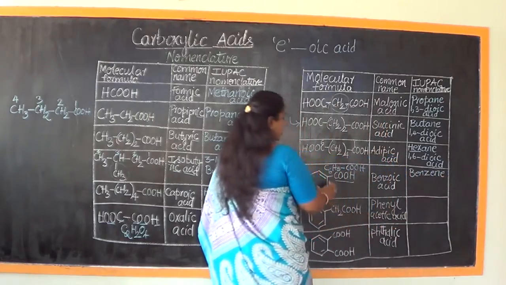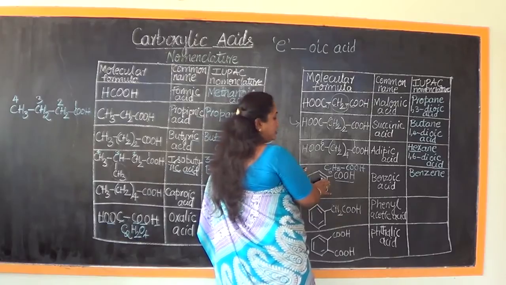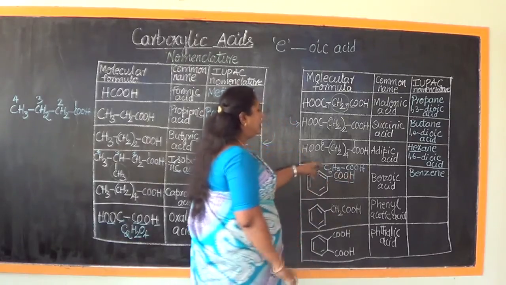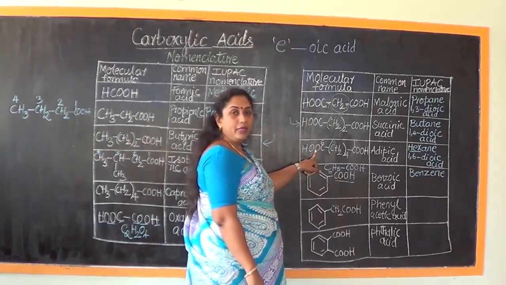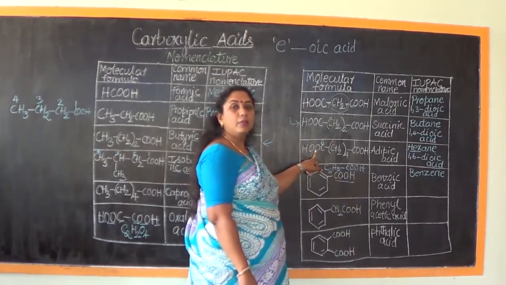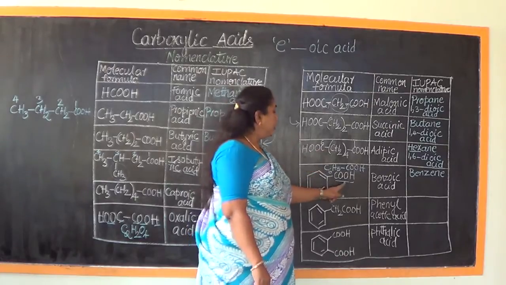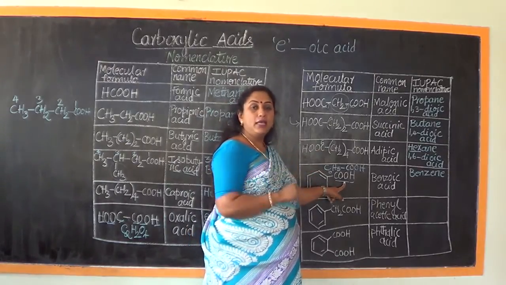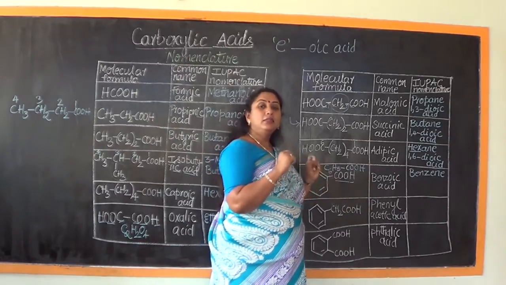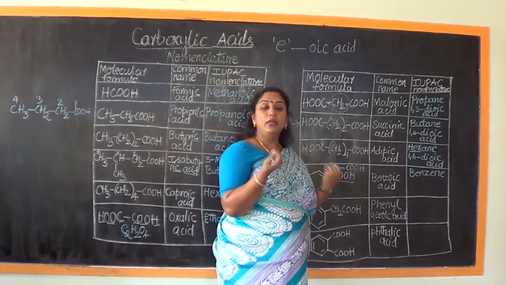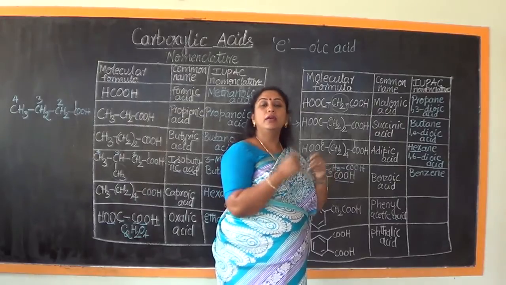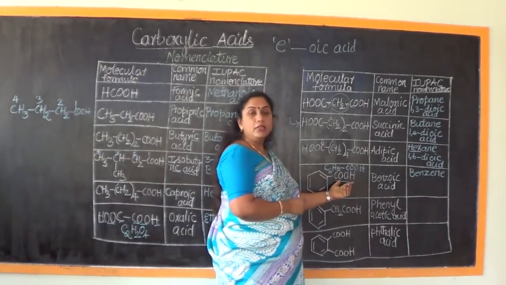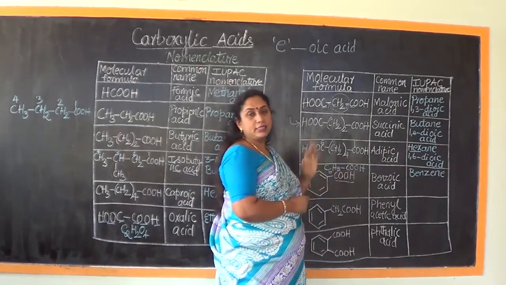Benzene includes this entire benzene ring structure, and COOH does not belong to the parent chain as we were observing in the previous cases of aliphatic carboxylic acid. So it is remaining separate. So here we should not use the term OIC acid. OIC acid is a term that we could have used only if carboxylic acid belonged to the parent chain itself. Now it is not belonging to the parent chain, it is remaining separate.